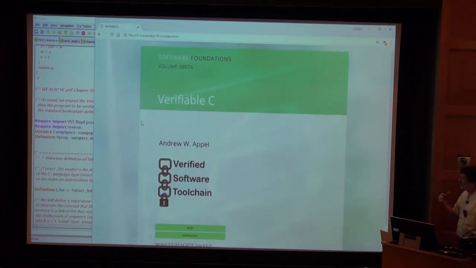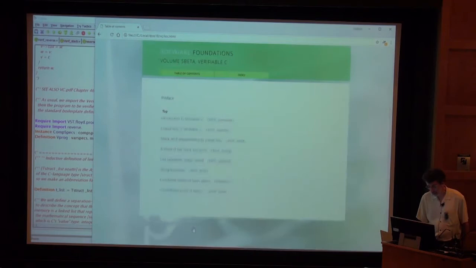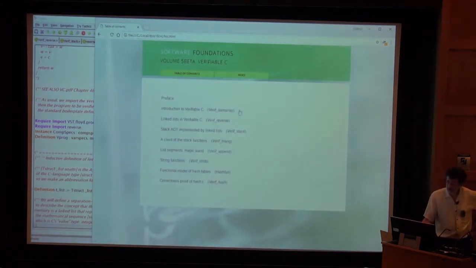And it's how to do proofs in Verifiable C. Chapter 1, which I'm going to skip in this lecture and maybe come back to in the next lecture, is just an introduction, and this verifies a program that adds up the elements of an array. This chapter, verif reverse, is the one that I'm going to work through right now. And this chapter, verif stack, is your homework.